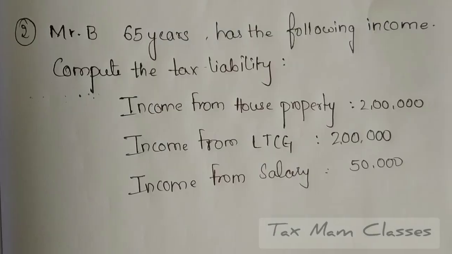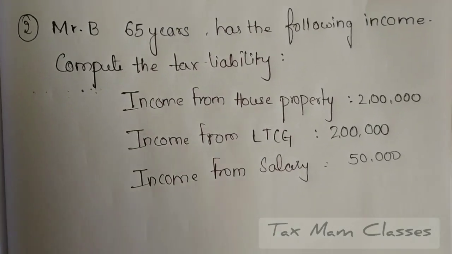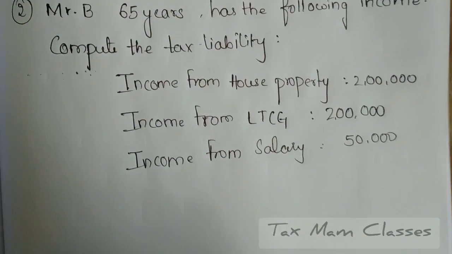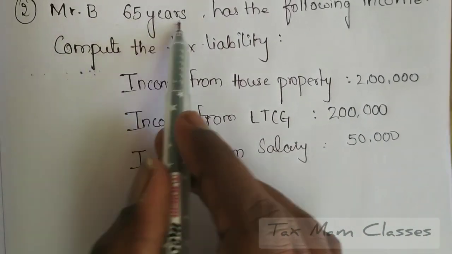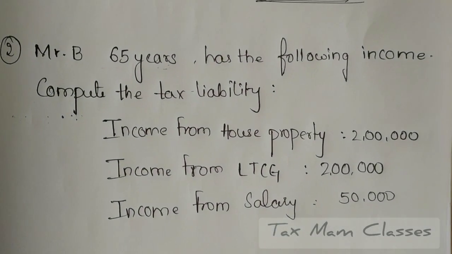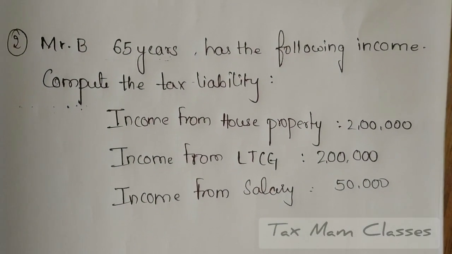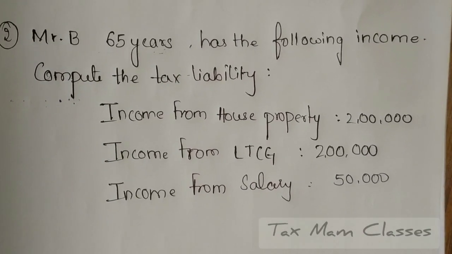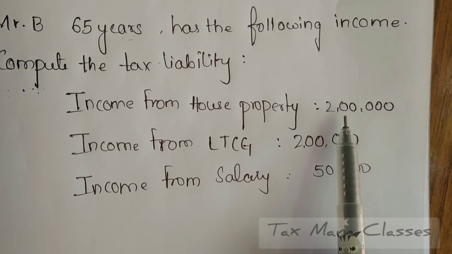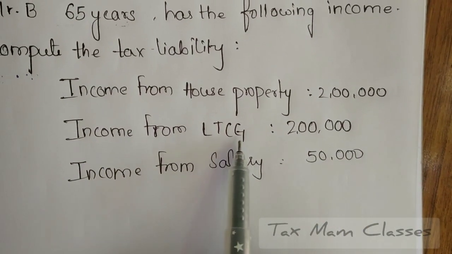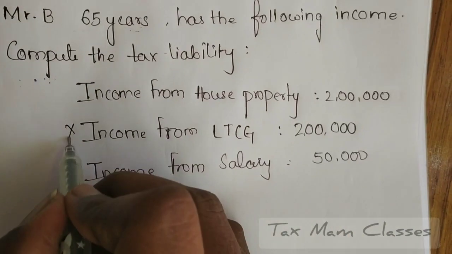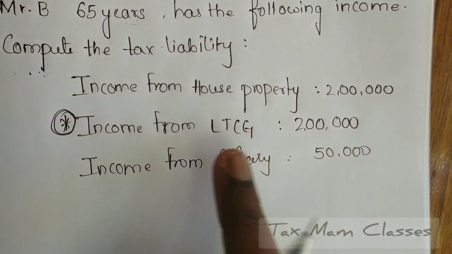So let's see another. See, Mr. B, 65 years old, has the following income and they are asking us to compute the tax liability. 65 means which scenario will he be called? He will be called a senior citizen. So for a senior citizen, what is the basic exemption limit? Basic exemption limit is up to 3 lakhs. See what all income he is having. Income from house property 2 lakhs. Income from long-term capital gain 2 lakhs. Income from salary 50,000.